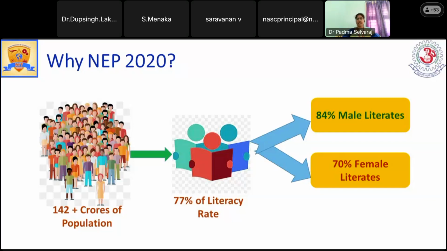Out of the 77% literacy rate, 84% are male literates and 70% are female literates. When we speak about literacy, the percentage is quite above average, we can say. But what about the skills? What are the skills gained by the students through this normal education system? The skill development of the students is lacking, so we are still at the 16th position overall in the world related to skills. But compared to population, we are on top.